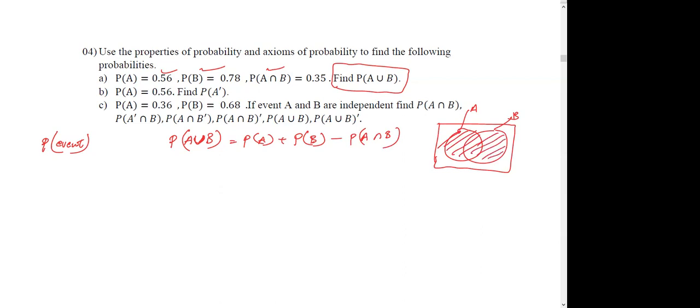So this equals to, I'll draw another one, A, B, this is A. Once you get probability of A, which means this area right here, and then probability of B, this area.